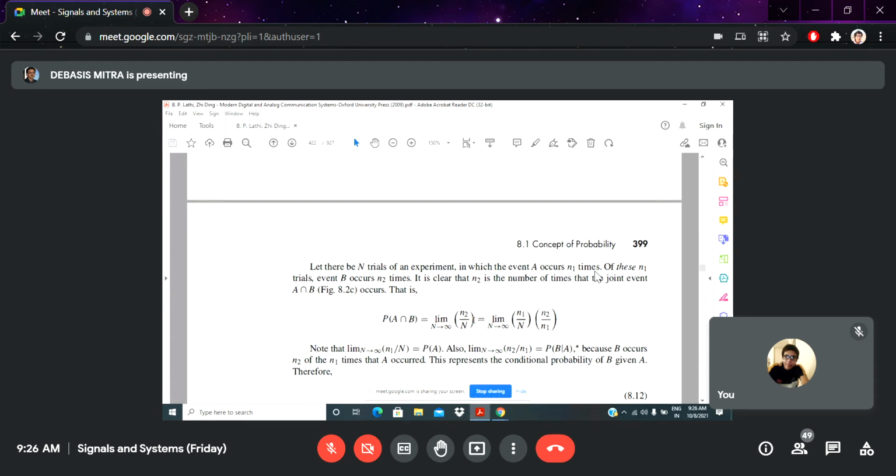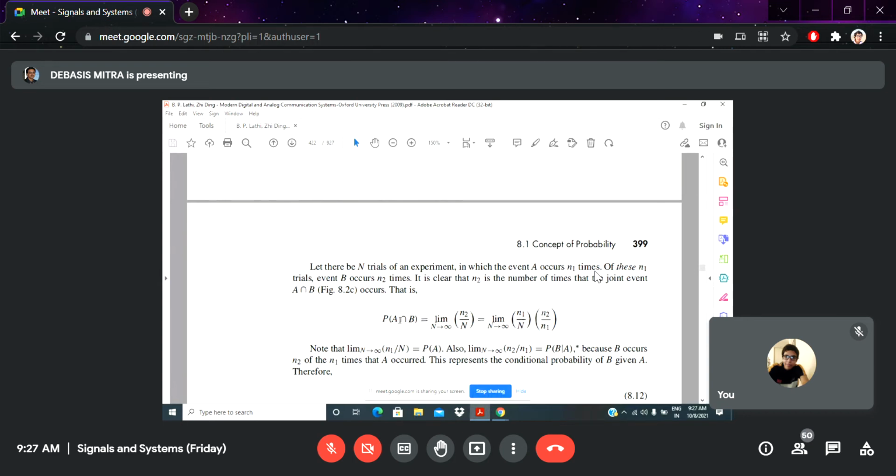Because n1 is the total occurrence of event A with respect to the total number of trials capital N. So n1 divided by capital N represents the event A occurrence with respect to total trials, and n2 divided by n1, because it is a relative thing.